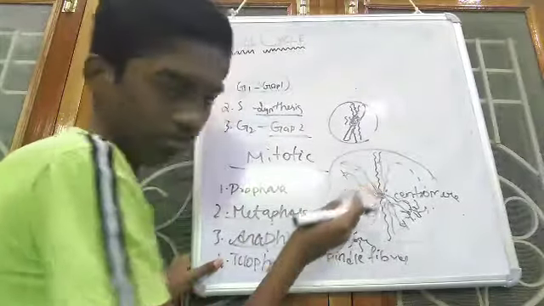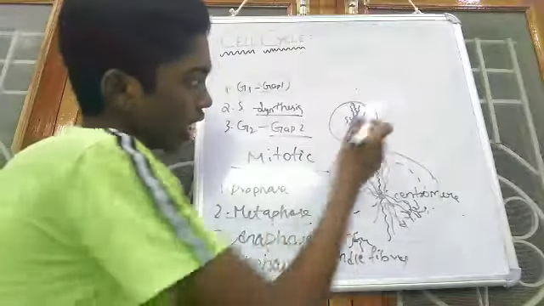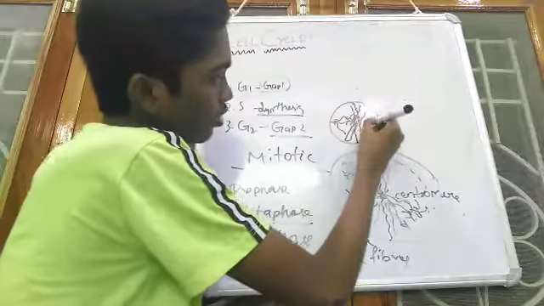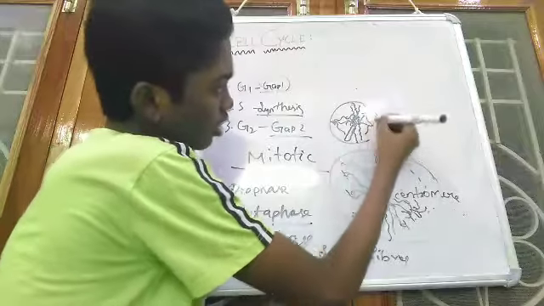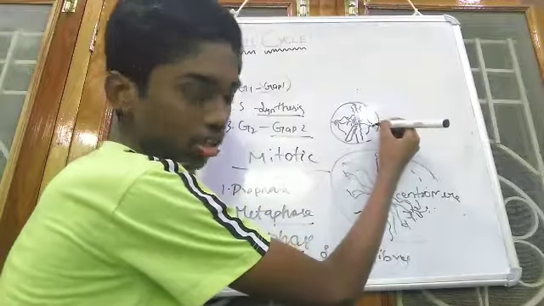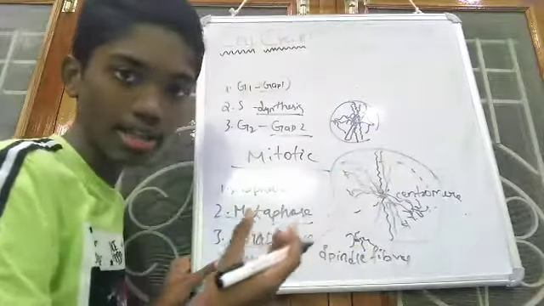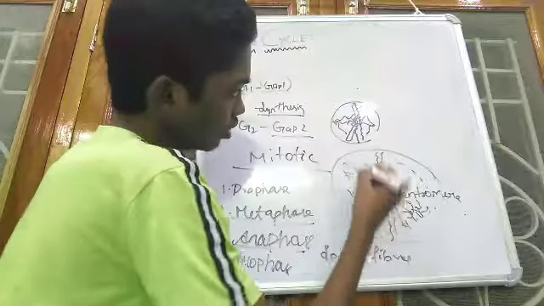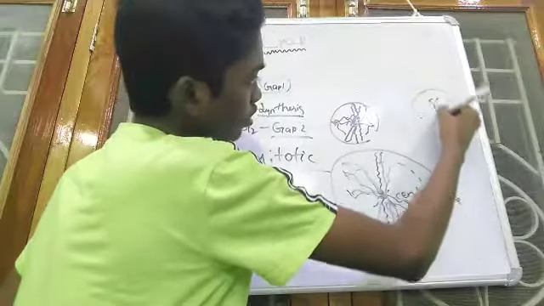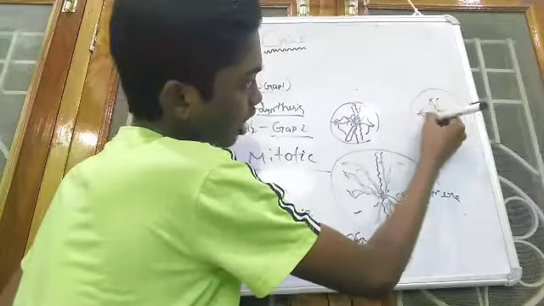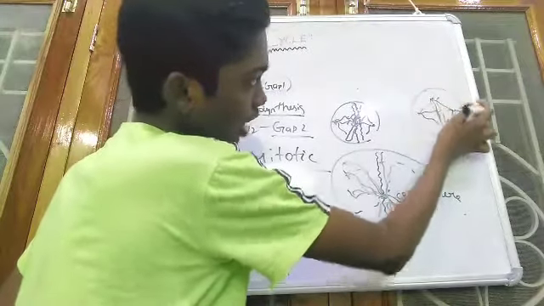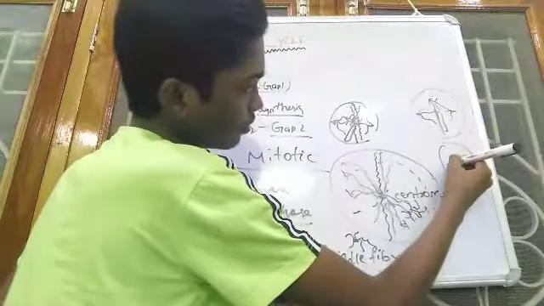In anaphase, the spindle fibers that are arising from the centrioles, this is centriole, this is centriole. These are the spindle fibers. These are the chromosomes. The spindle fibers arising from the centriole will drag the chromosomes towards themselves. So in this way, these two are centrioles, these are chromosomes. They will drag. These are spindle fibers. So these will drag towards itself, and these will drag towards there.